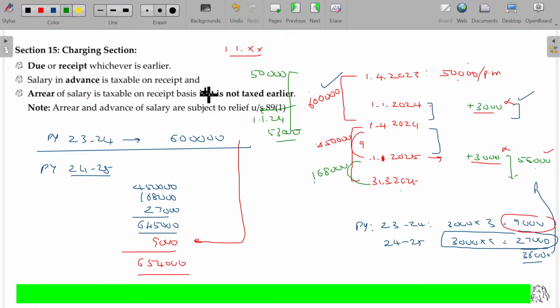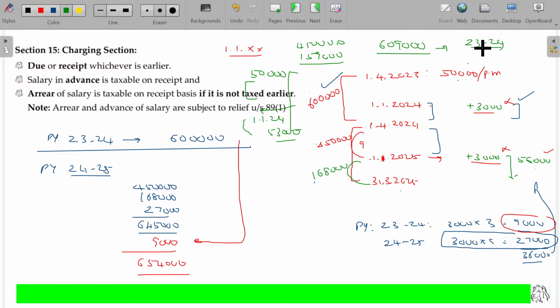While filing the tax, he files 50,000 into 9 months, 4.5 lakhs. He is pretty sure that he will get 53,000 for the remaining 3 months. So 53 into 3, that value being 1,59,000. So he showed 6,09,000 as his income in the previous year, 23-24, though he has not received it, but he knows what's the revision he usually gets. So he adds that revision also, takes the full value, and for that he pays the tax.